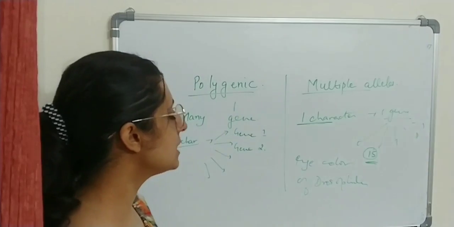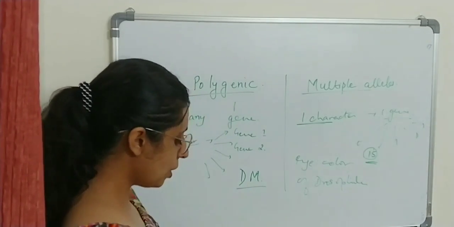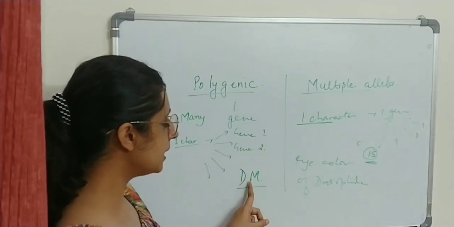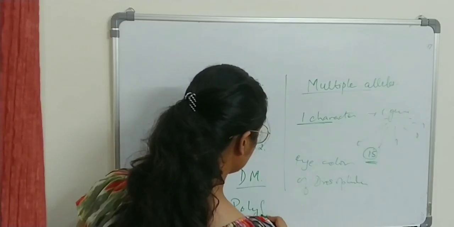Like in case of polygenic inheritance, if you discuss diabetes mellitus, it is not decided by one single gene but by multiple genes. Then another term comes: polyfactorial.